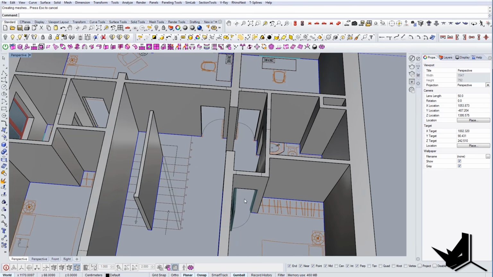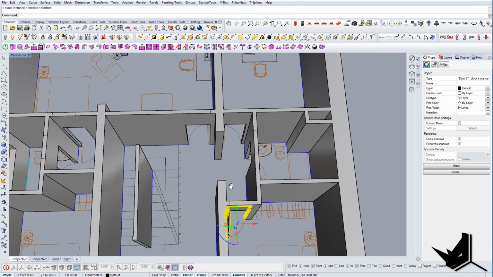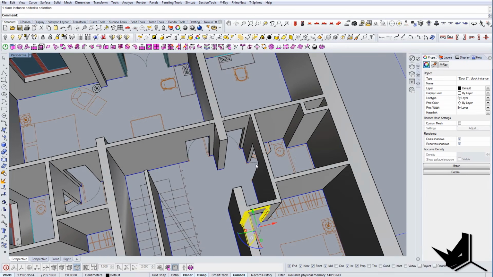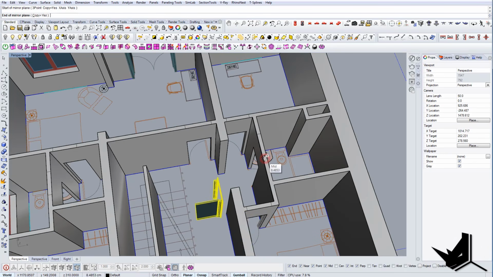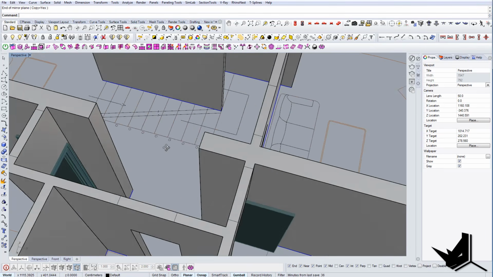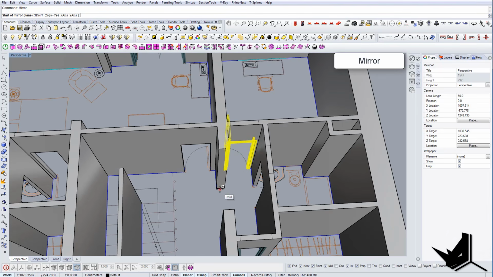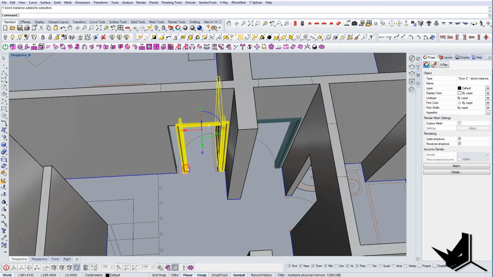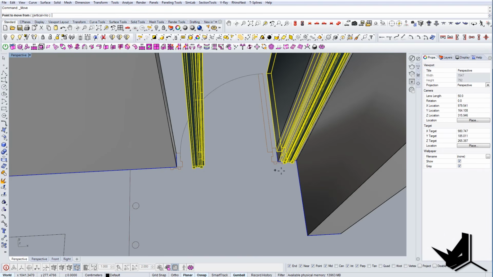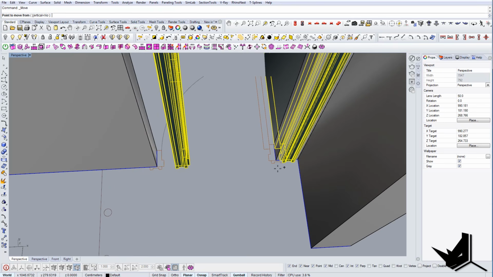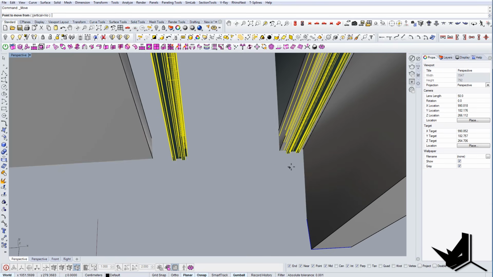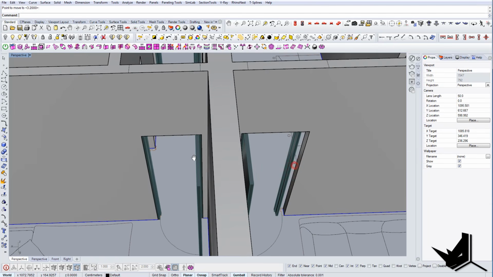And yeah, let's mirror these doors on the opposite side here. Like so. And let's do that also for this room. Just this room is a little bit different, so let's move the details a little bit.